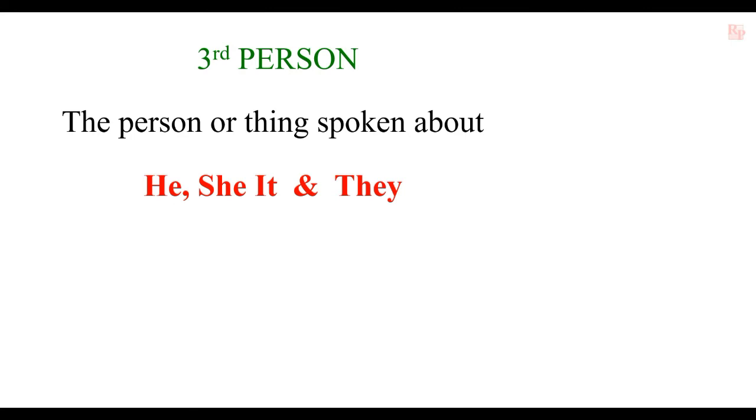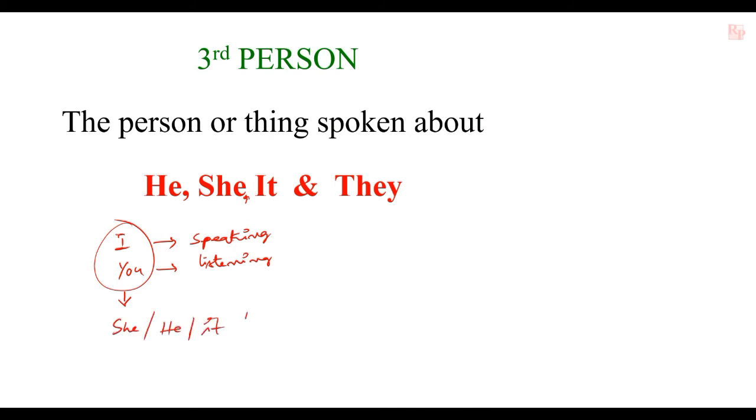Next is the third person. The third person is the person or thing spoken about. That is he, she, it, and they. Suppose the first person is speaking and the second person is listening, and both are discussing or talking about a third person, she, he, it, or they. They are speaking about this person or thing.